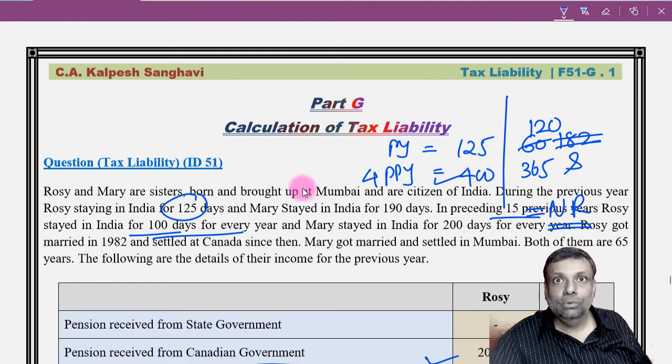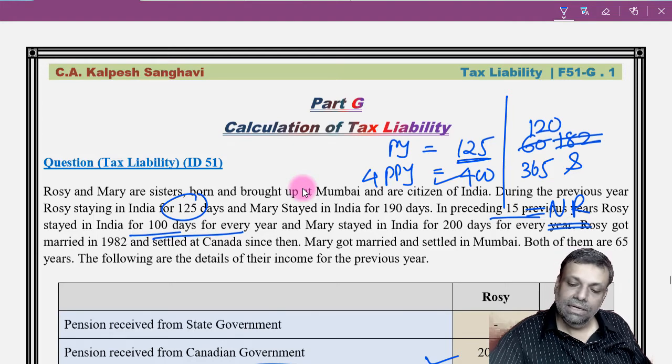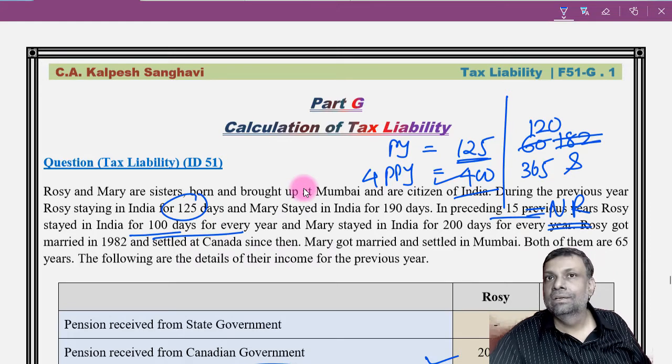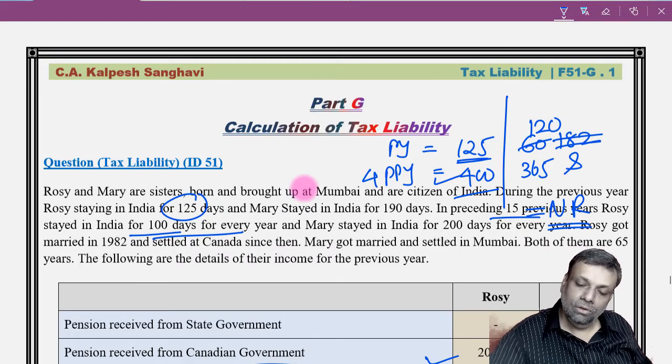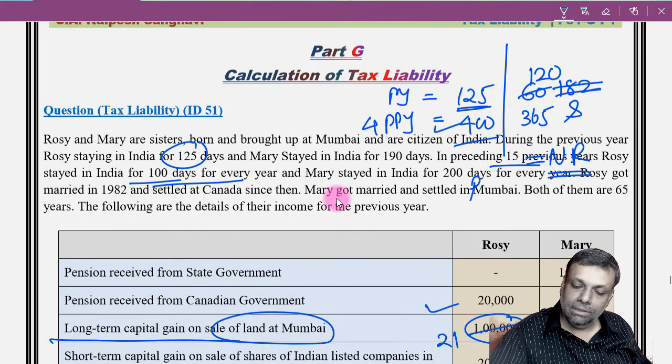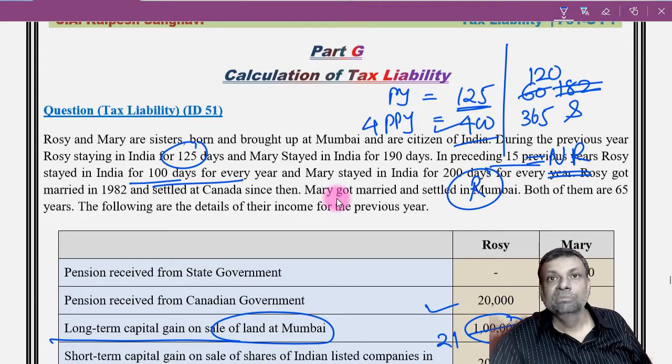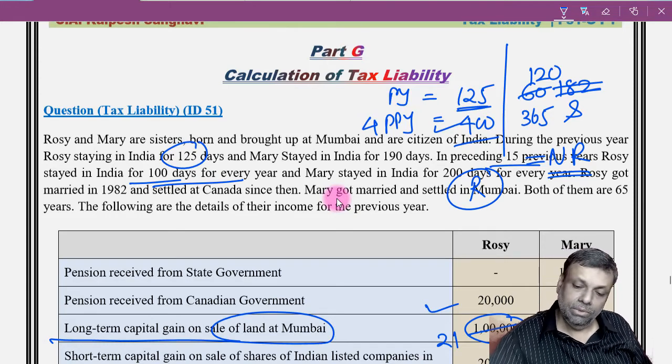Now my actual stay during the previous year is 125 days, which is going to cross 120 days, and 365 days in the 4 years preceding, that I'm also crossing, so that is 400 days. So now I'm going to become resident first of all. Now, having become a resident in this situation, the not ordinarily resident test comes into picture.